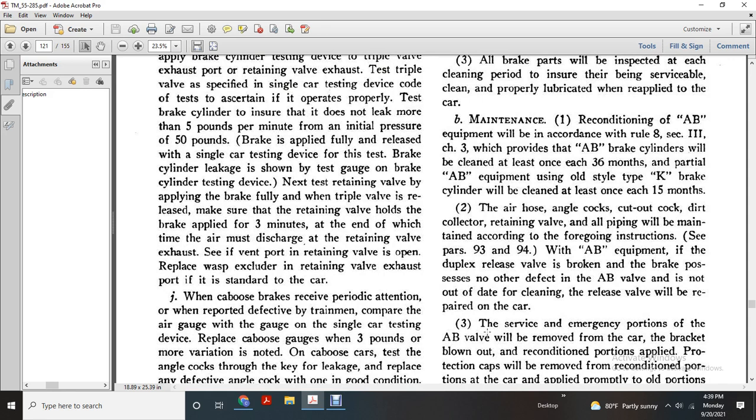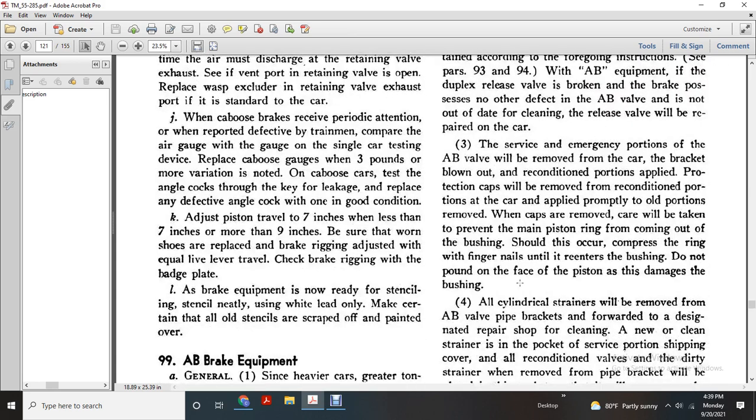If the duplex release valve is broken but the AB valve has no other defect and is not out of date for cleaning, the release valve will be repaired on the car. The emergency portion of the AB valve will be removed from the car with the bracket, blown out, and the reconditioned parts applied with the protection cap. The reconditioned portion is applied to the car, and the cap is applied to the old removed portion. Prevent the main piston ring from coming out of the bushing; shift it into place with a fingernail until it re-enters the bushing. Do not pound on the face of the piston, to avoid damaging the bushing.